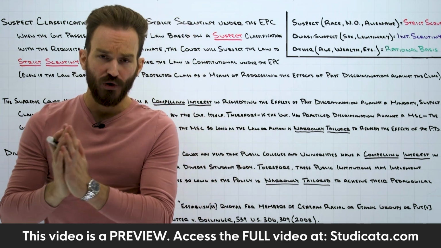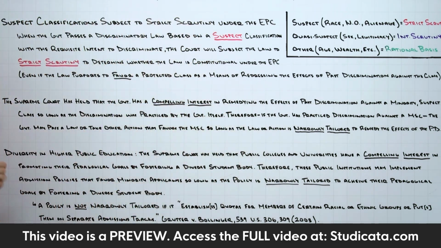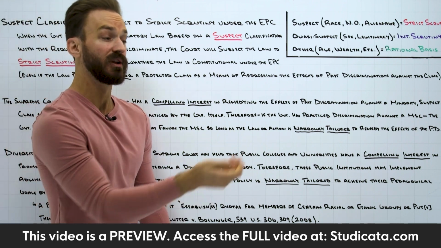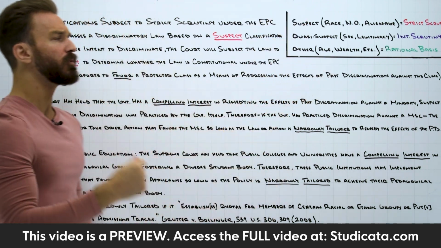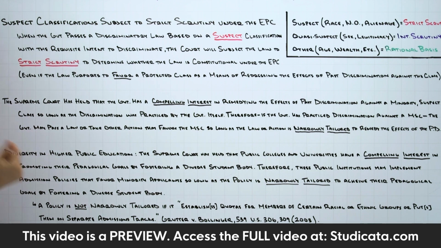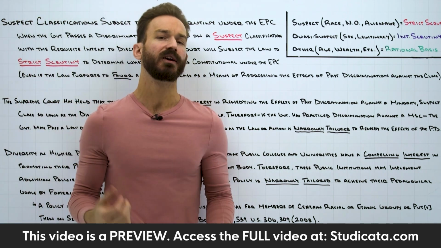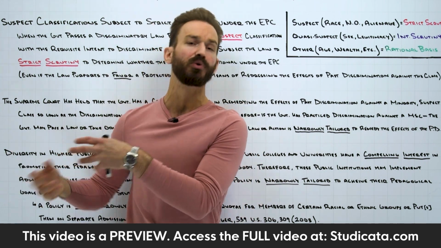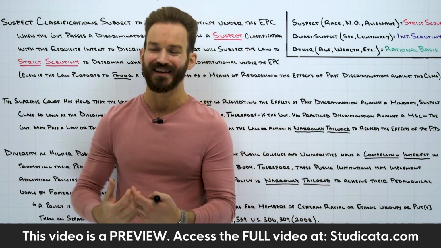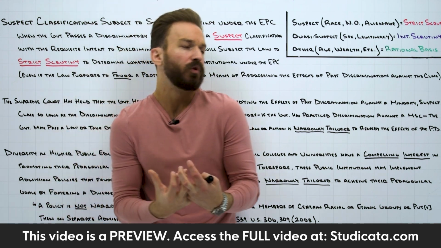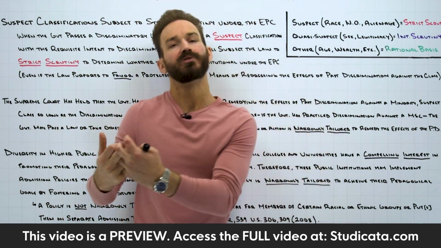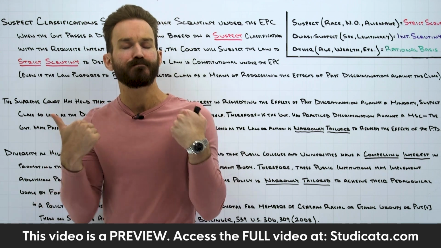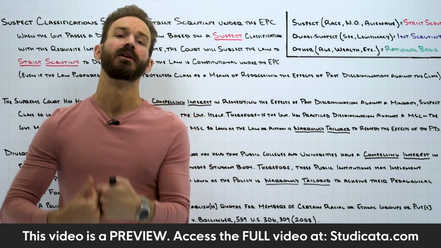The difference, if you remember, between invidious discrimination and benign discrimination is whether or not the government is going to be able to justify their action under strict scrutiny. Remember, with invidious discrimination, this is like Brown v. Board of Education. This is like the government purposefully segregating public schools on the basis of race. It's invidious. It's purposeful, unequal treatment of a protected class that's placing a burden on that protected class.